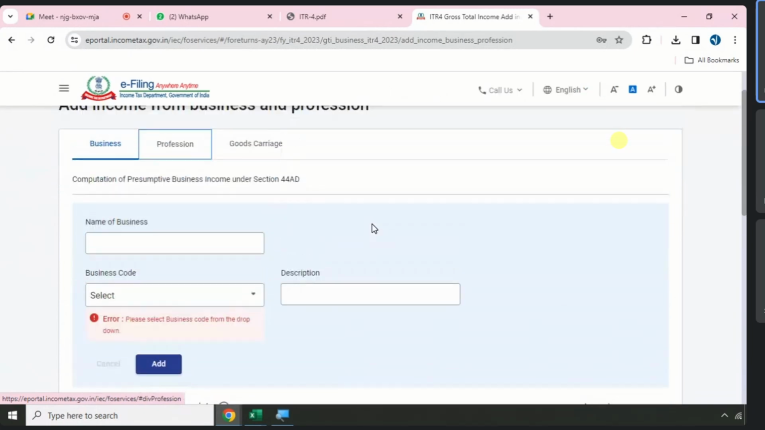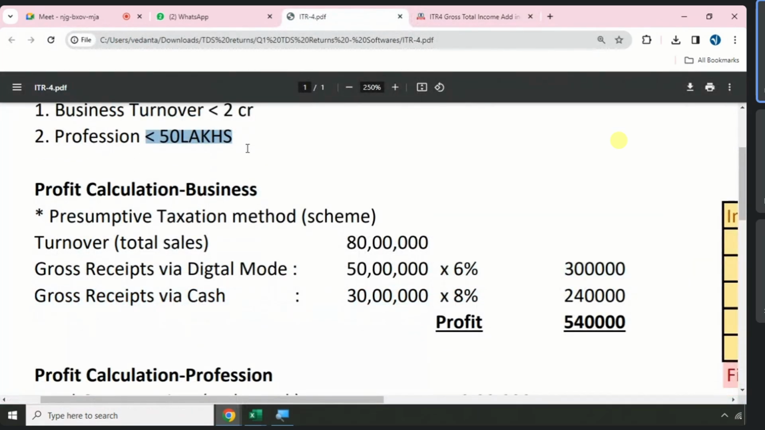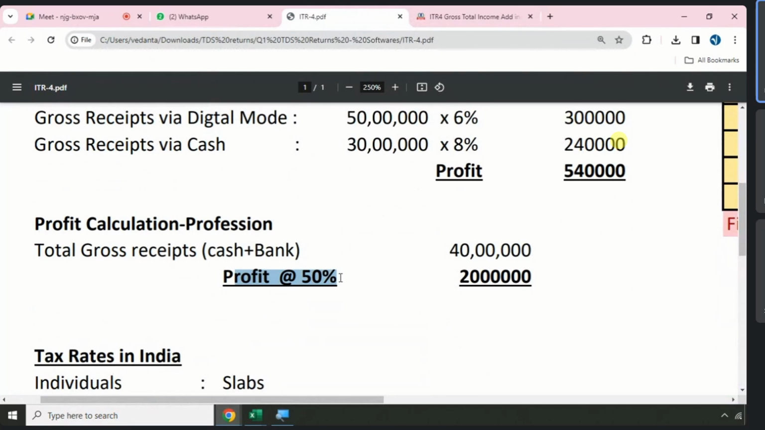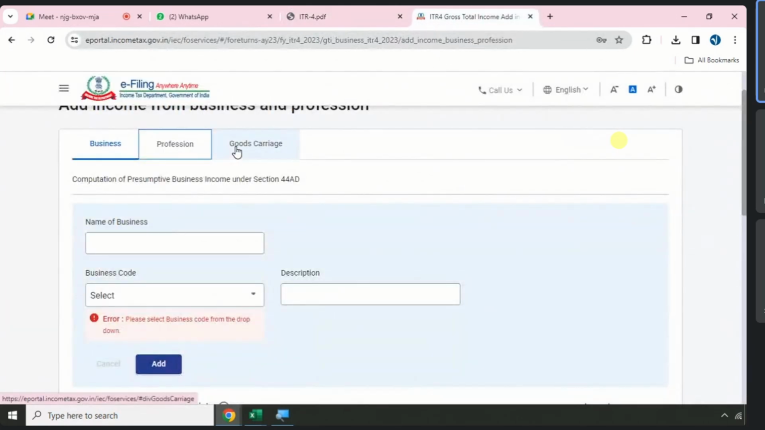Okay, select, I will show. After this, I will show. And here for profession, what are the rules? Less than 50 lakhs and a minimum profit of 50%. One more, goods carriage. Any small transport agency with less than 10 vehicles. I have 9 lorries. I can declare all my yearly income from my transport in goods carriage.